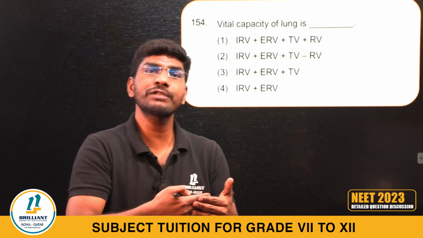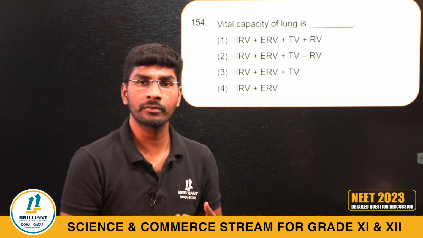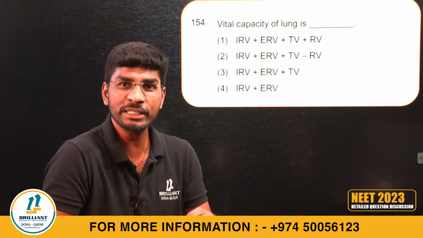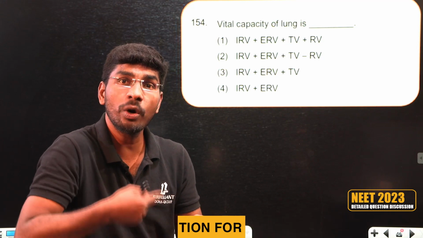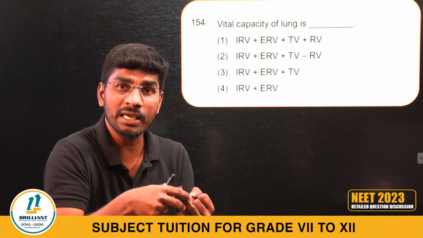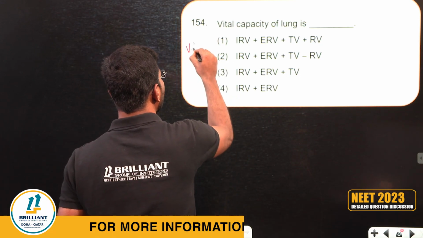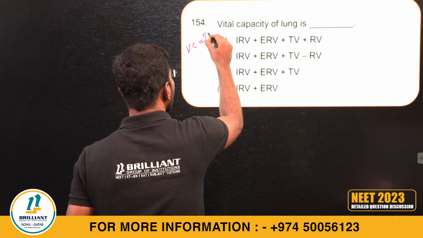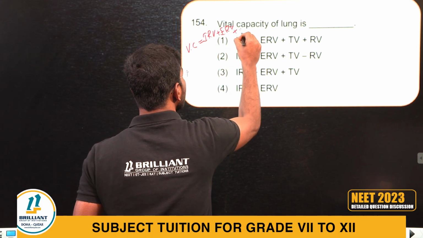When we forcefully expire, you are exhaling IRV, ERV and also TV. So vital capacity includes IRV plus ERV plus TV.